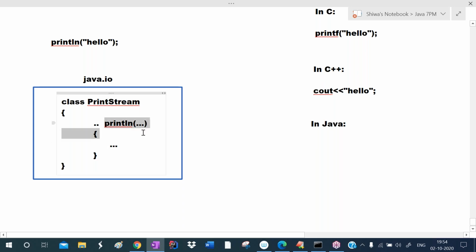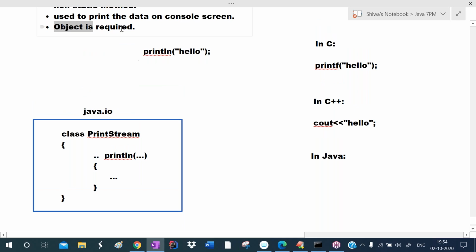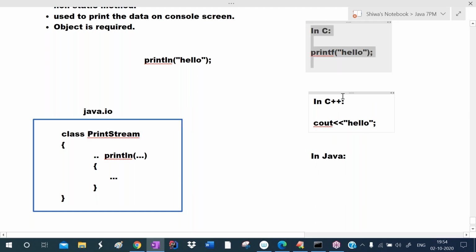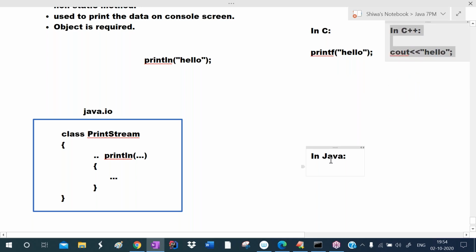Now we want to call this println method. So println is the non-static method. So non-static method means object is required. But unfortunately, we cannot create object for this print stream class. Listen carefully. We cannot create object for print stream class.